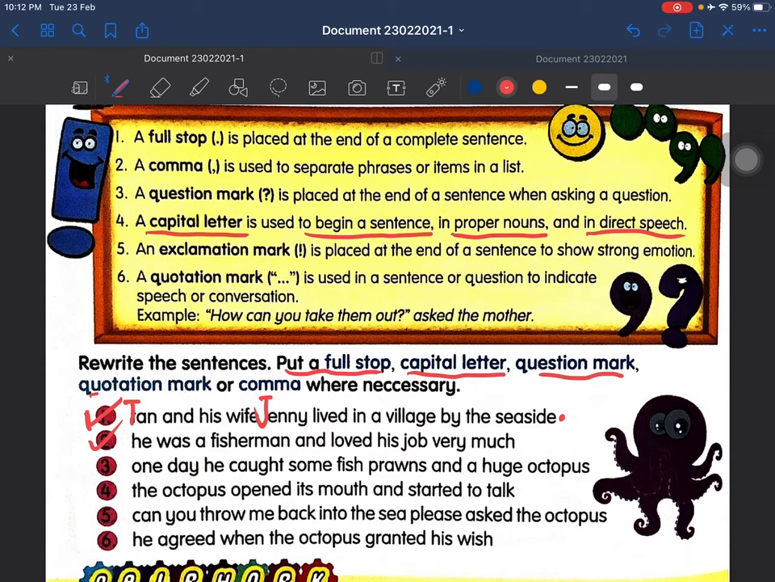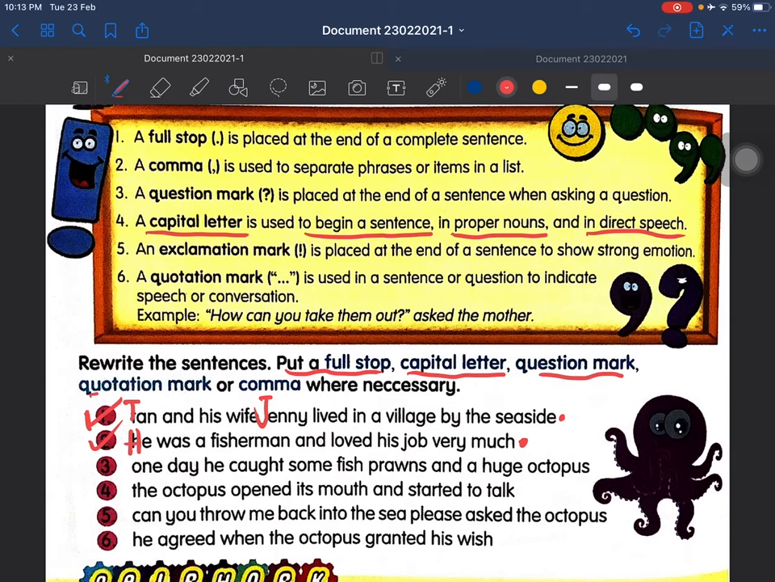Then let's look at number 2. You look at this word here, he. The letter h must be written in capital letter. Yes, it must be written in capital letter H. That is, you write it like this. He was a fisherman and loved his job very much. So you put a full stop.